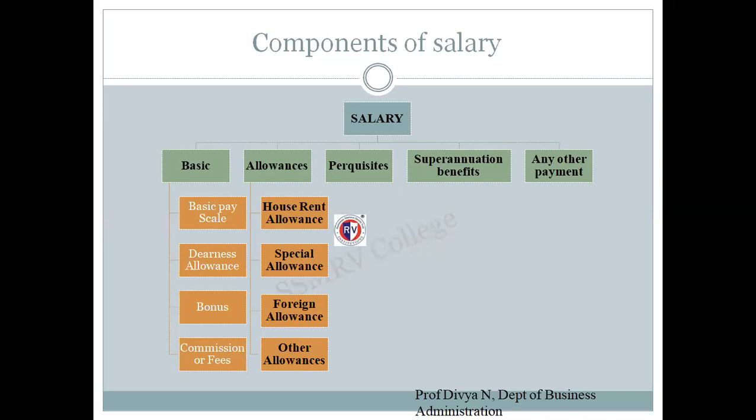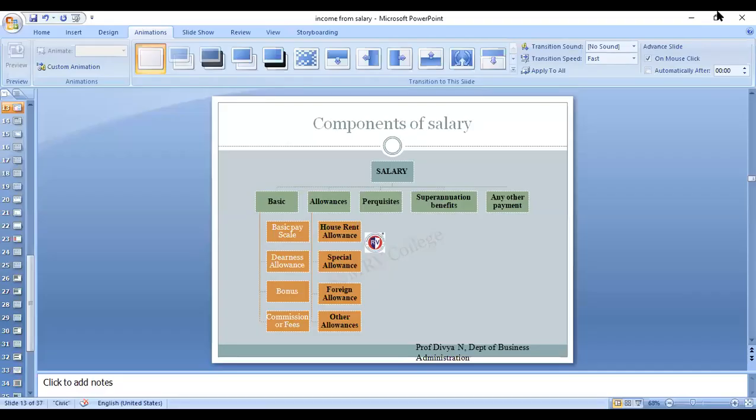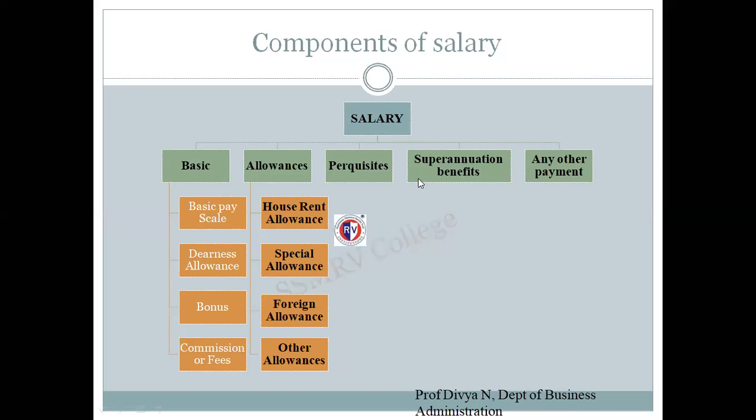First is basic salary. So basic salary includes the basic pay. We will learn about these in further slides. The first component of salary is basic salary.